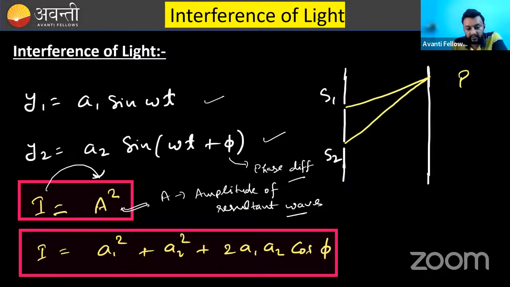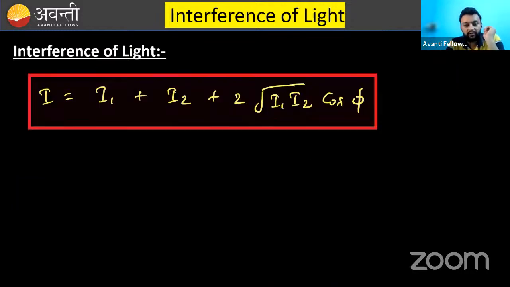Next, if I solve this, intensity is found to be A1 square plus A2 square plus 2 A1 A2 cos phi. Now, this standard relation is to be understood very carefully. A1 is the amplitude of the wave coming from S1. A2 is the amplitude of wave coming from S2. Is this point clear? So intensity is A1 square plus A2 square plus 2 A1 A2 cos phi. Now this can also be written in another way.